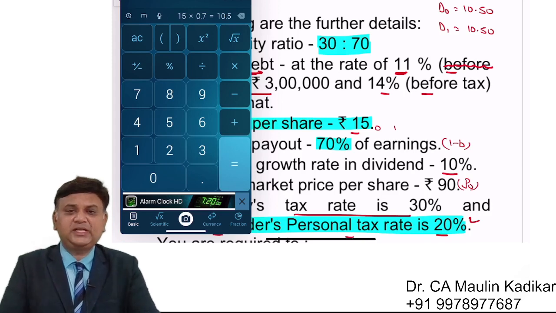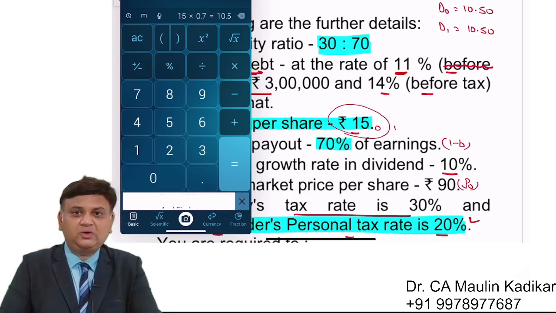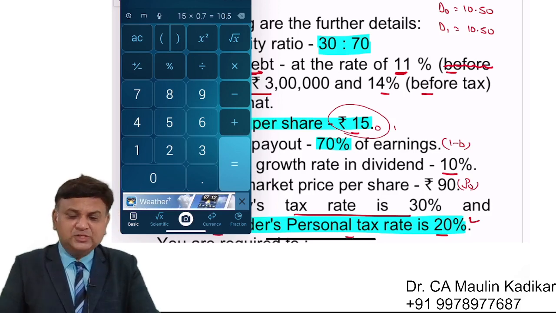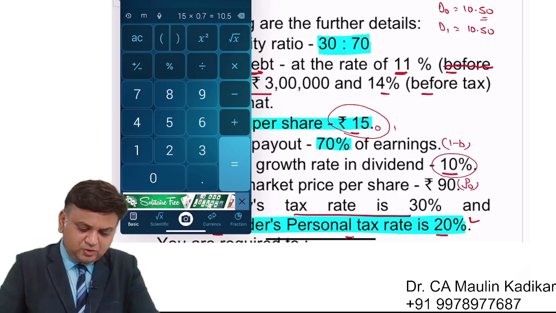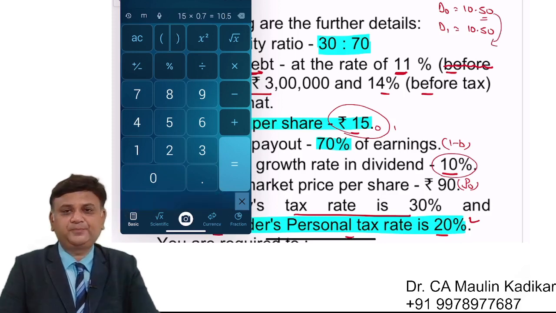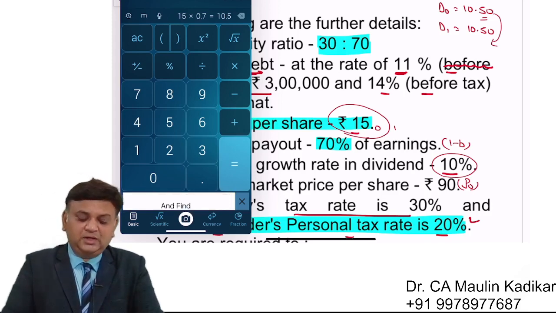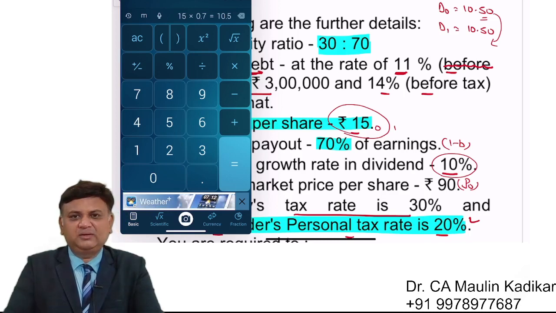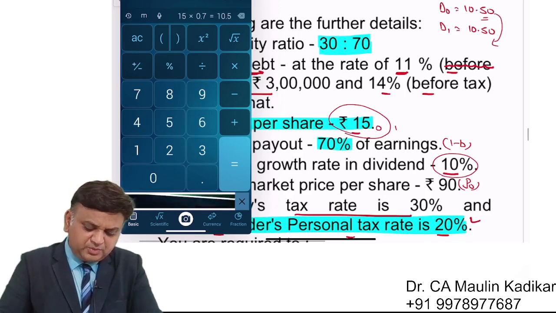What would be the expected or projected dividend depends upon whether this information is about year 0 or year 1. If it is of year 0, then this is D0, and we will add the growth rate to compute D1. Unfortunately, many times the answers assume it to be of year 0 and sometimes of year 1.